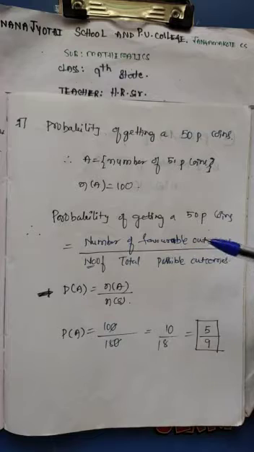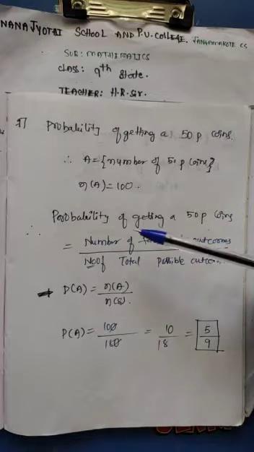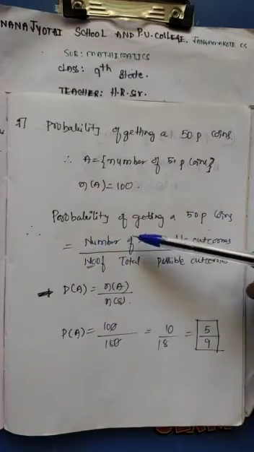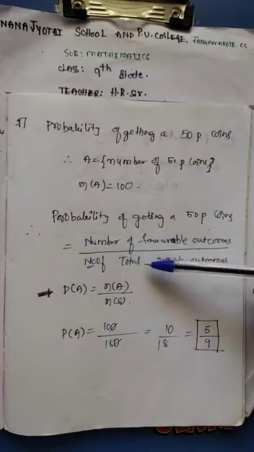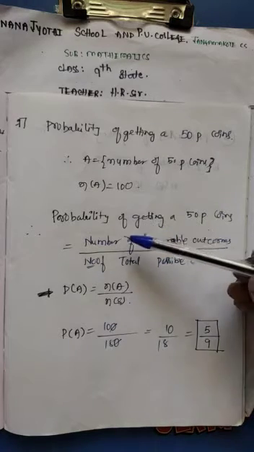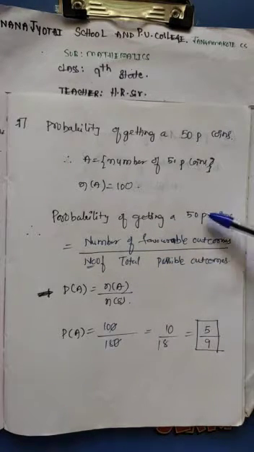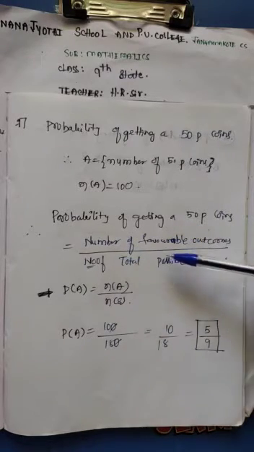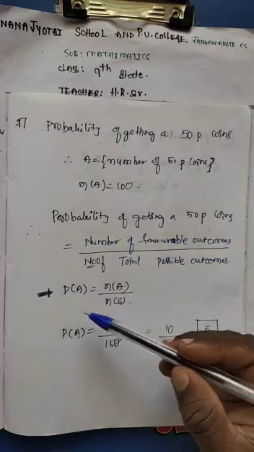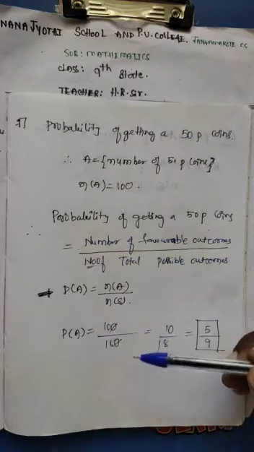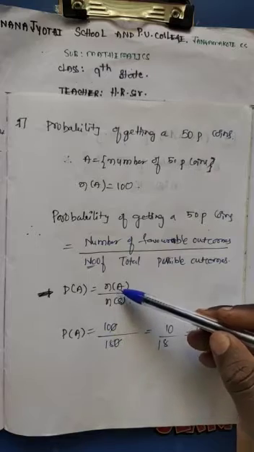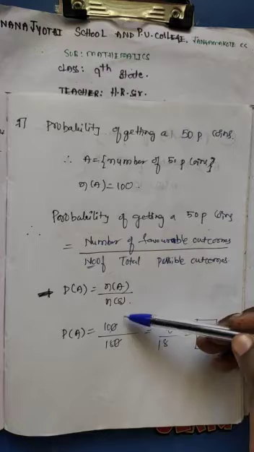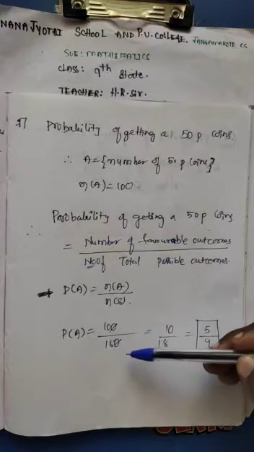We know the formula for probability: probability of getting a 50 paisa coin is equal to the number of favorable outcomes divided by the total number of possible outcomes. So P of A is equal to n of A divided by n of S. P of A is equal to the number of 50 paisa coins, that is 100, divided by the total number of possible outcomes, which is 180.